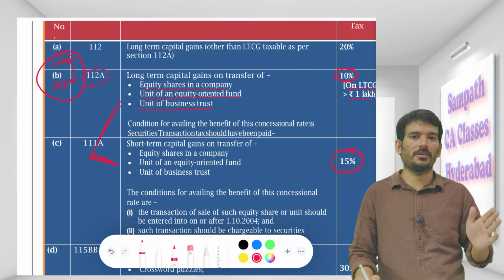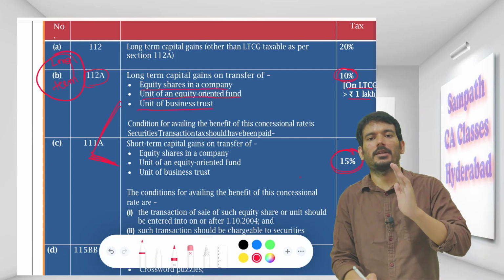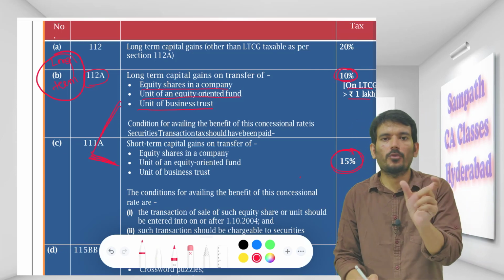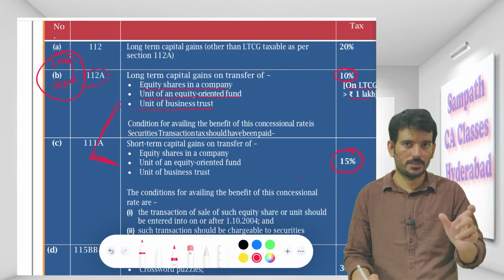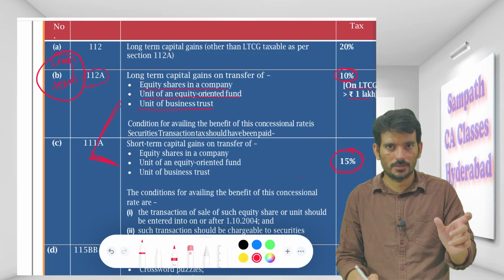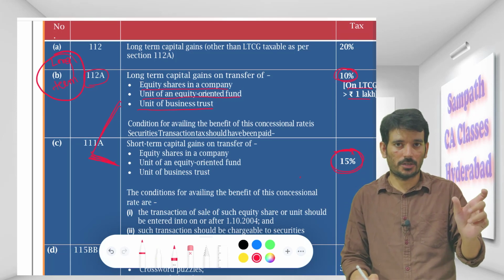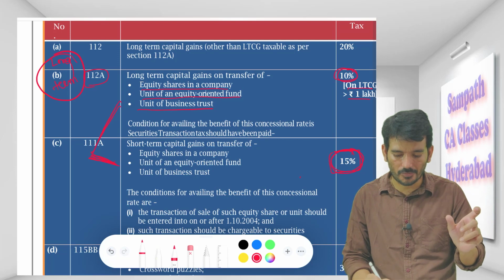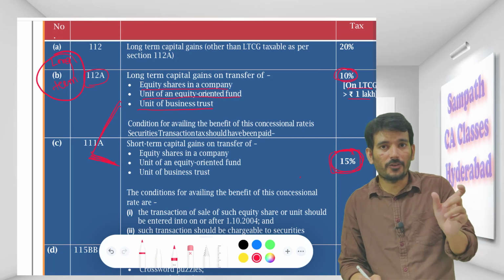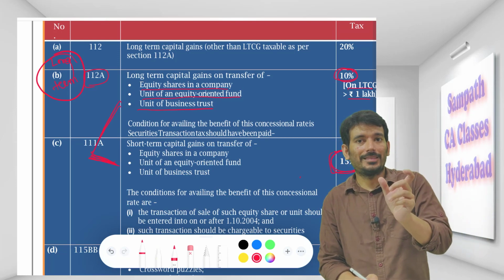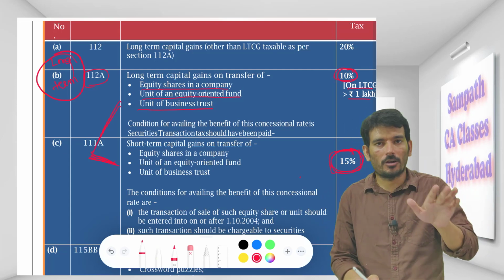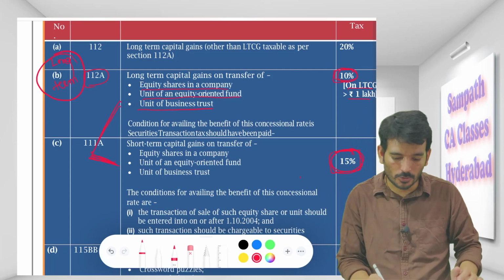I am purchasing a share and I am transferring subsequently. The period of holding is not more than 12 months, which means it's a short term. Though I have paid STT and everything, because it's a short term, I end up paying 15% tax. But if I wait for 12 months or more, then up to 1 lakh I will not pay tax. Beyond 1 lakh I will pay only 10%.